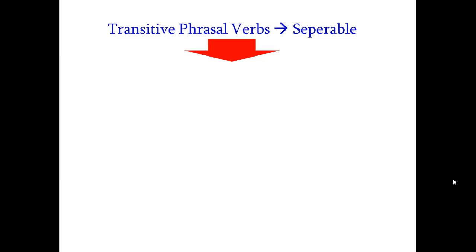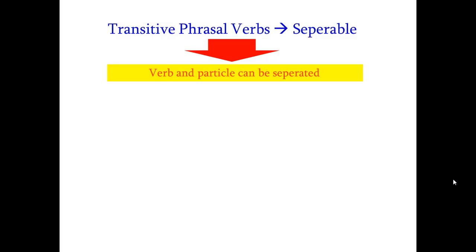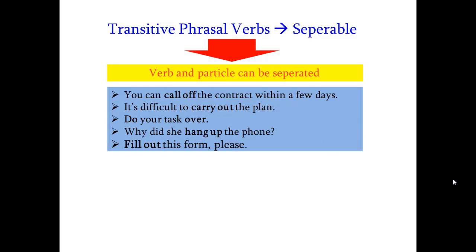Okay. Separable verbs are also known as transitive phrasal verbs. Verb and particle can be separated. For example, call off, carry out, do over, hang up, and fill out.